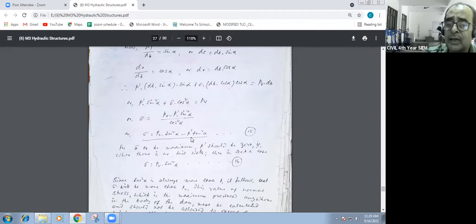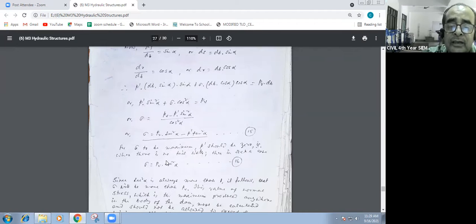Sometimes the problem says no tailwater. It will be mentioned in the numerical. Then under that situation, the equation will be reduced. That means we need not consider this one. Under that situation, sigma will be maximum, because from the tailwater there is no pressure coming in the opposite direction. This is the positive and this is the negative. P dash should be 0.